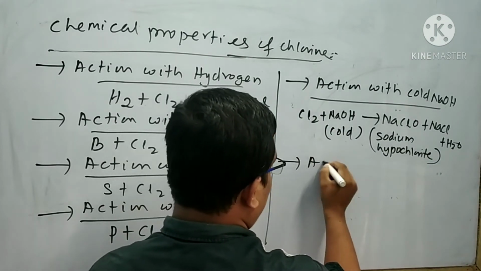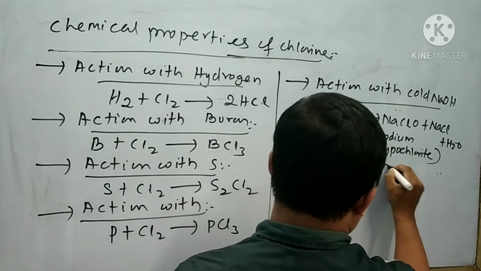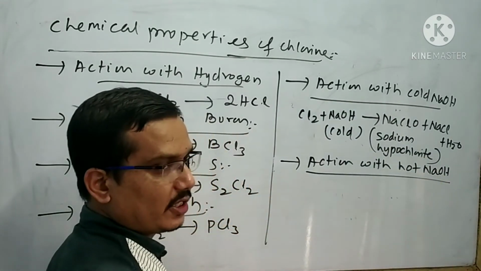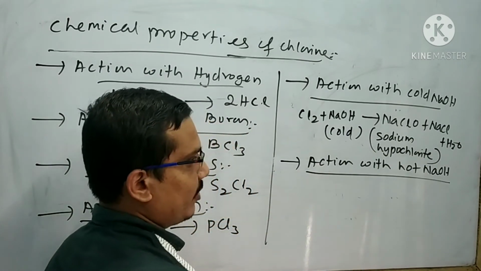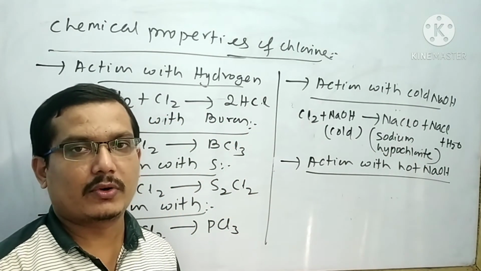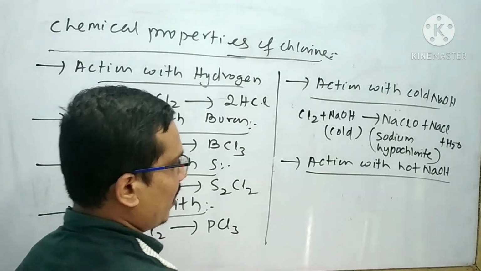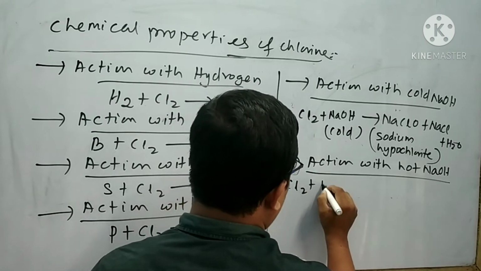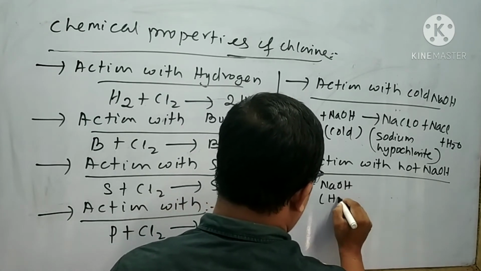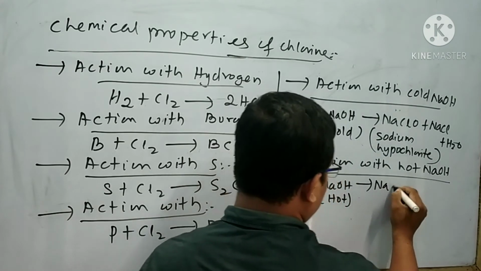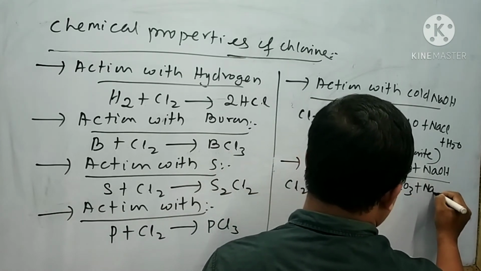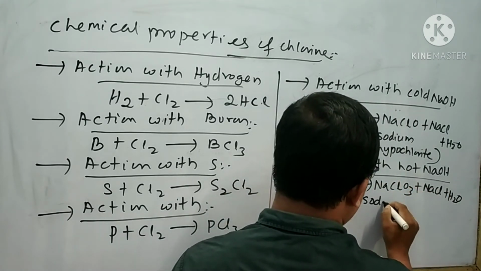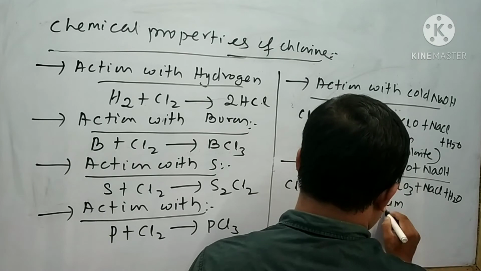Next reaction is action with hot sodium hydroxide. When chlorine reacts with hot sodium hydroxide, sodium chlorate is formed as the main product. So I can write the reaction like this: Cl2 plus NaOH, that is hot, gives NaClO3 plus NaCl plus water. This is said to be sodium chlorate.